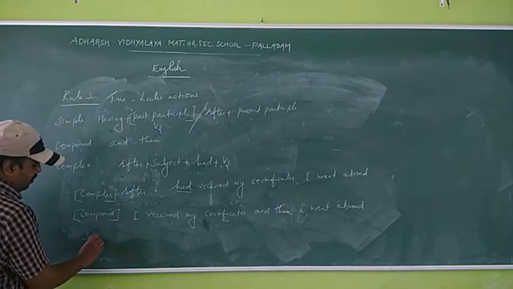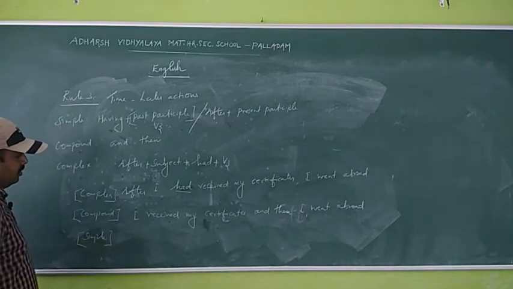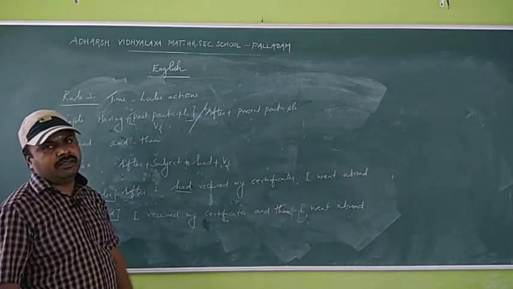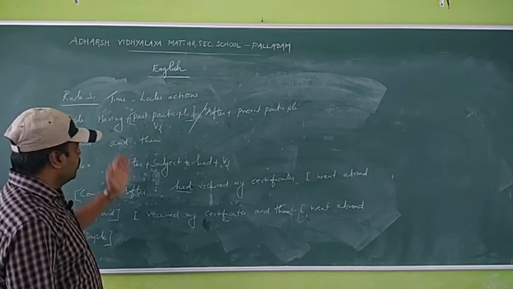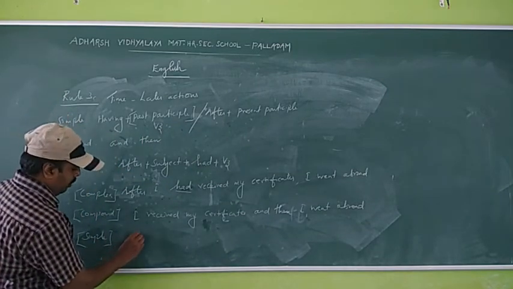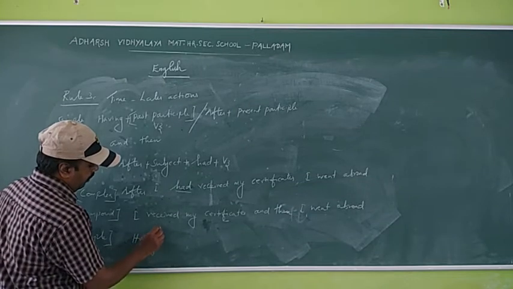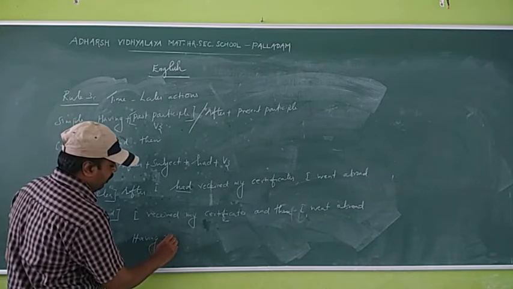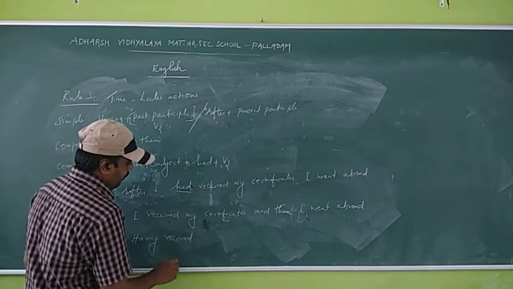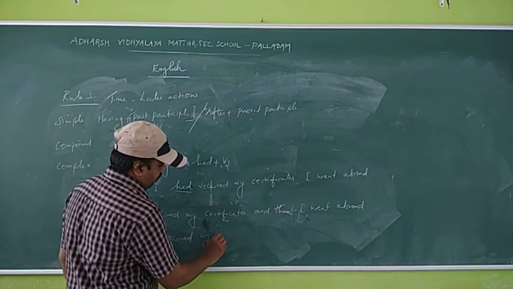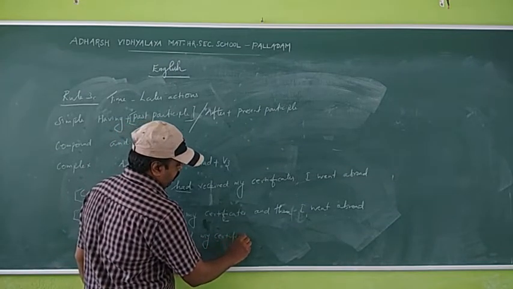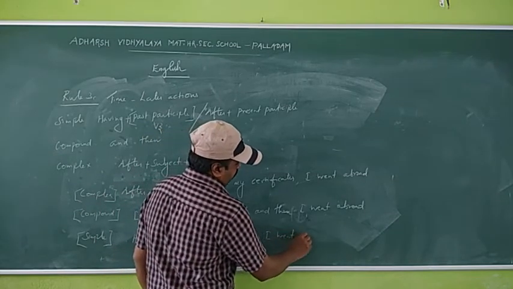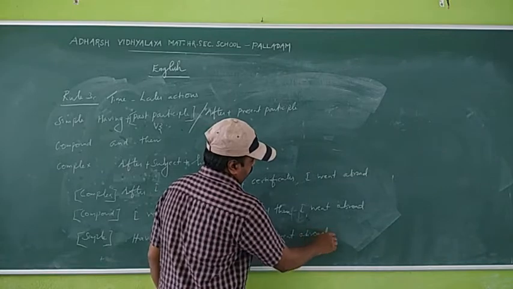And simple sentence. In a simple sentence, what do we use? Having plus past participle, or after plus present participle. Having received, past participle, it is the same word. Having received my certificates, I went abroad.